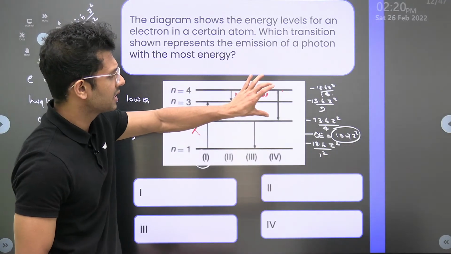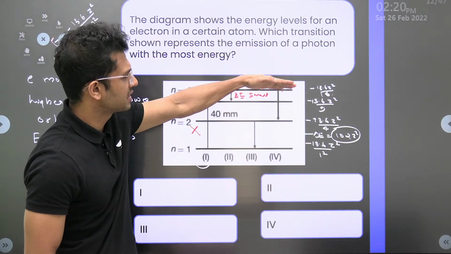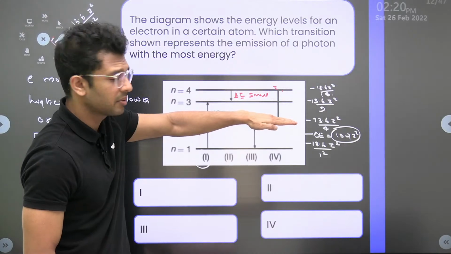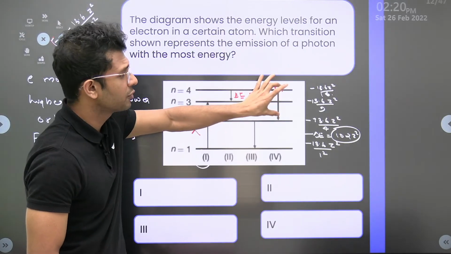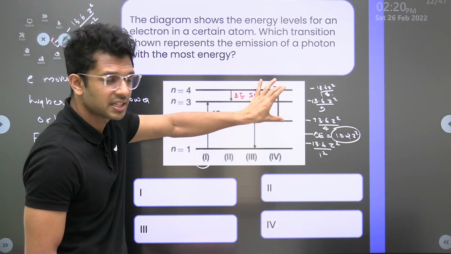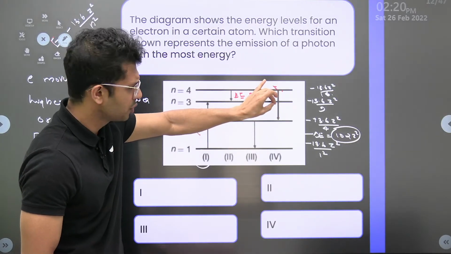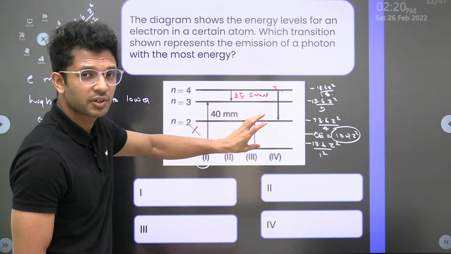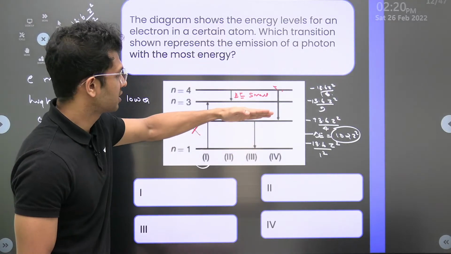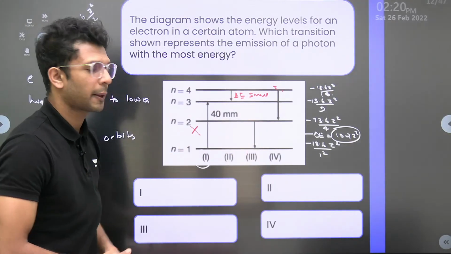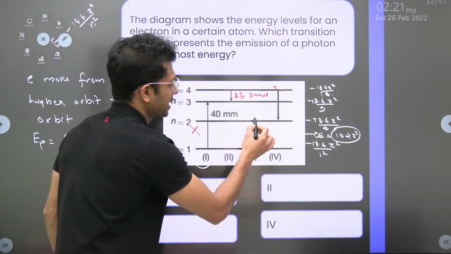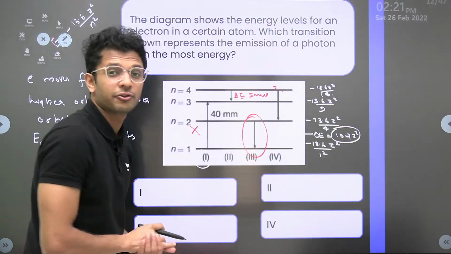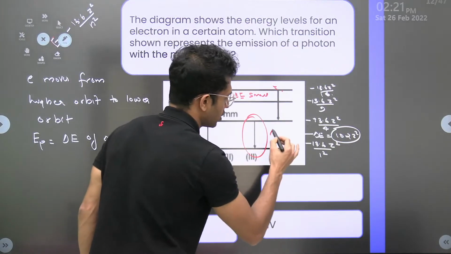Even in this case, 13.6 by 16 and 13.6 divided by 4, here also the difference in energy is very small compared to the difference when the electron makes a transition from 2 to 1. Isn't it? So in this particular case, the difference in energy is more.